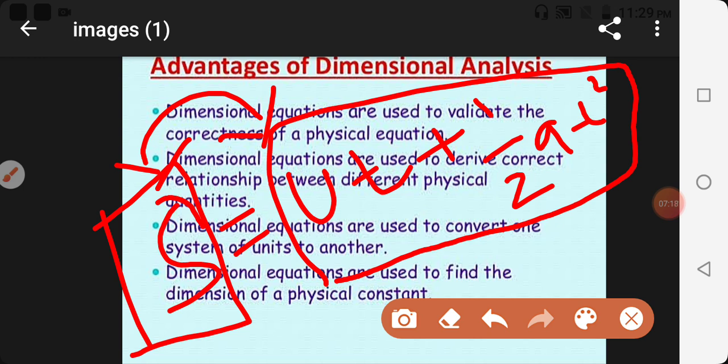The dimensional formula is also called the dimensional equation, so don't be confused. With the help of the dimensional equation we can check whether the given relation is correct or not. We will check a number of questions later, but first we are discussing all this as an introduction, understood?